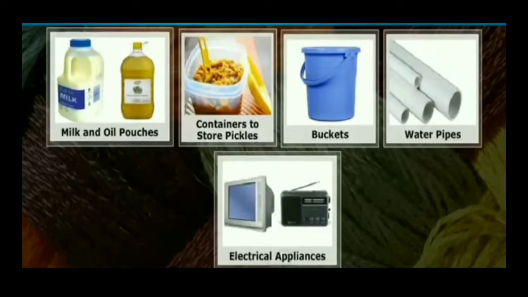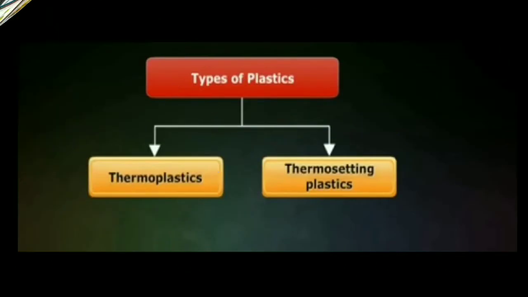To a great extent, plastic has taken over the place that was occupied by metals, glass, paper, stone and wood. Plastics have completely occupied our life because of their characteristic properties. Plastics can be classified into the following categories based on their thermal properties, and they are thermoplastics and thermosetting plastics.